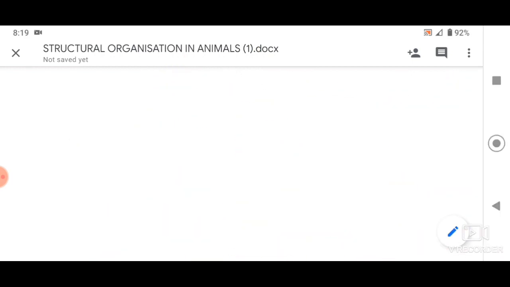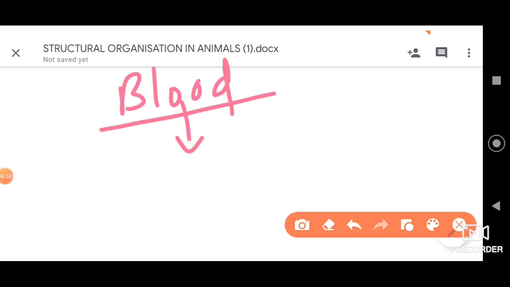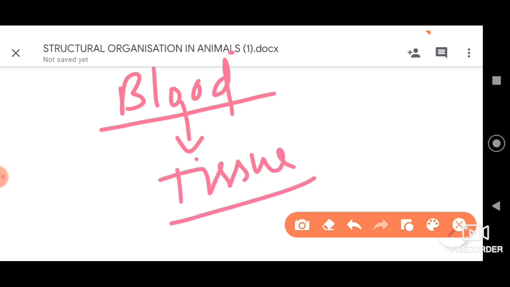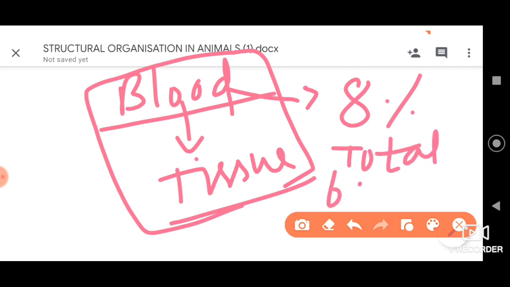Further, let me tell you, technically speaking, blood is in fact a tissue, we are considering it as a tissue, and it is rather a specialized fluid in our body. Furthermore, let me tell you that blood constitutes about 8% of the total body weight in an adult man.